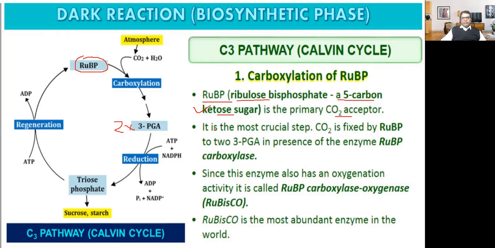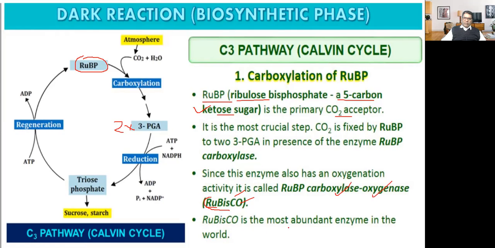The enzyme is RUBP carboxylase. Since this enzyme also has an oxygenation activity, it is called Rubisco. Rubisco stands for ribulose biphosphate carboxylase and oxygenase, because this enzyme has affinity for both carbon dioxide as well as oxygen.